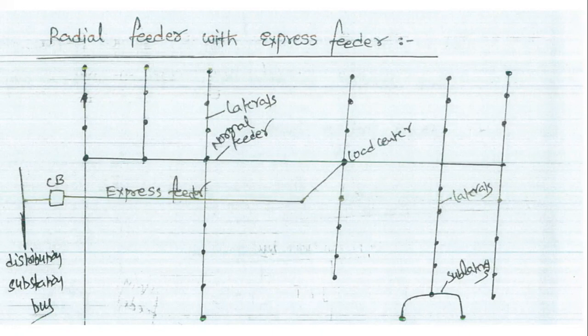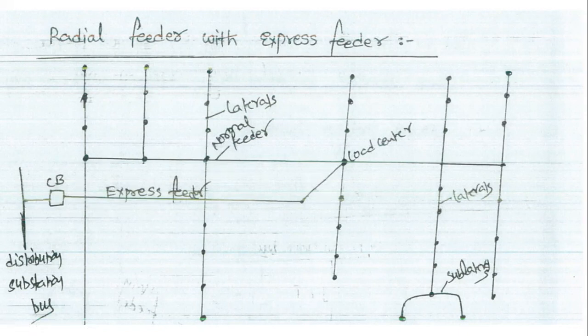This is the radial feeder, and in that we are connecting one extra express feeder. This is the express feeder. If any fault occurs in the main feeder, this express feeder will be operated continuously.